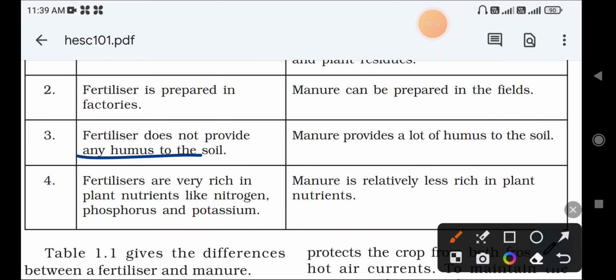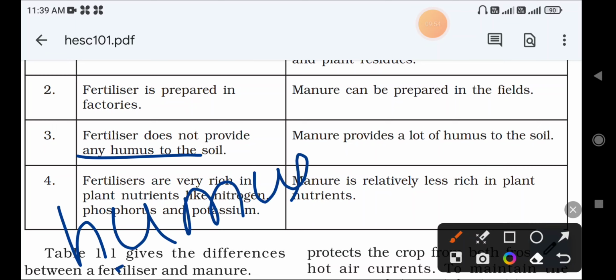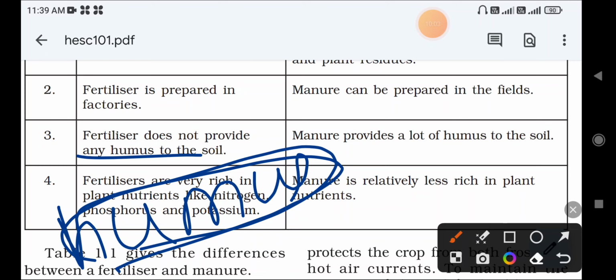Humus is helpful for the soil. It will improve the texture, and it also helps the microorganisms in the soil that are very useful for the growth of the plant as well as the texture of the soil. That is why humus is very important to the soil.